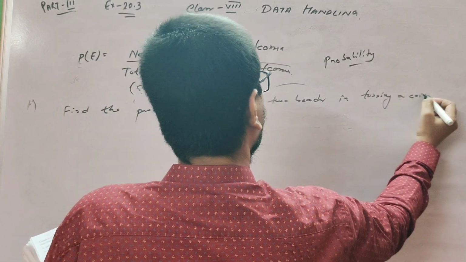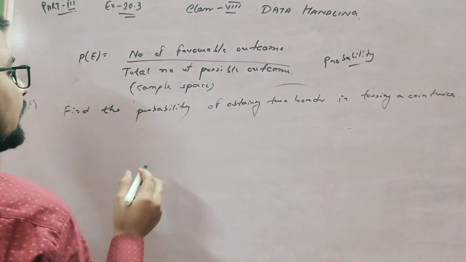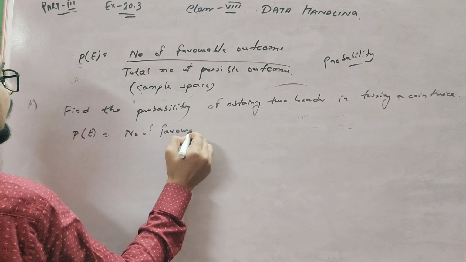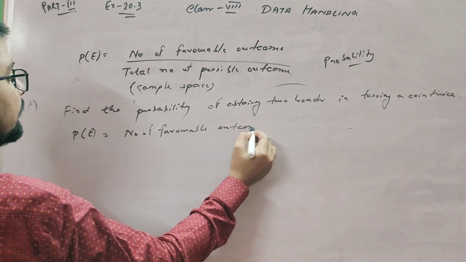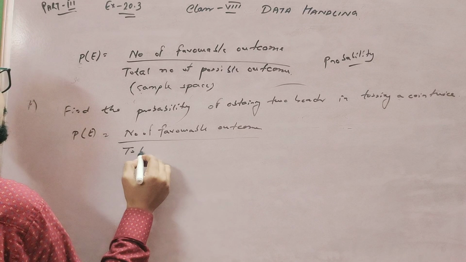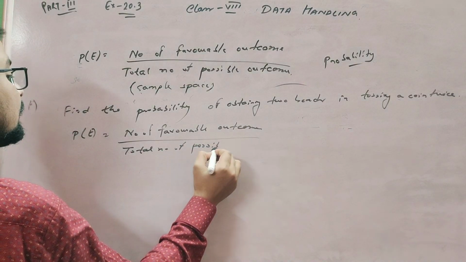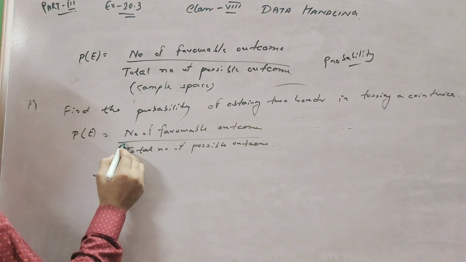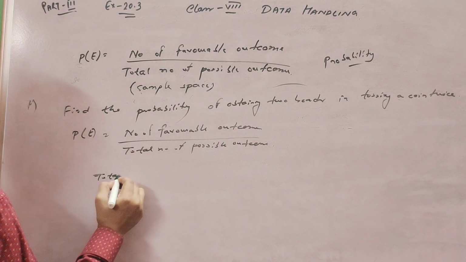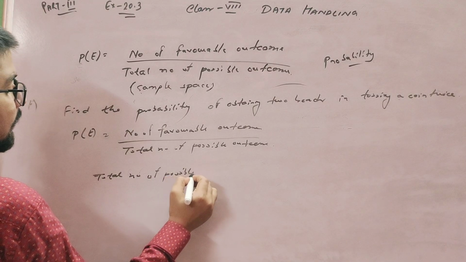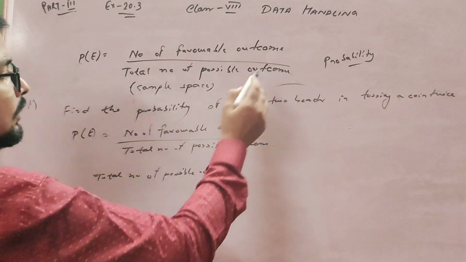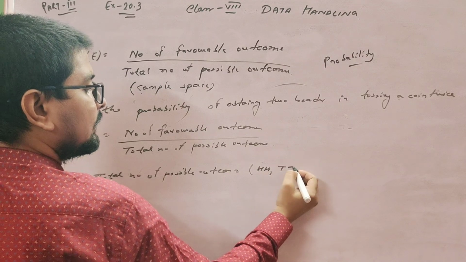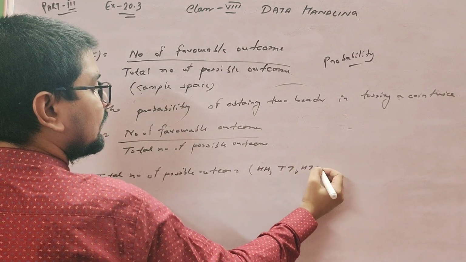Okay, so the formula: number of favorable outcomes by total number of possible outcomes. The total number of possible outcomes when tossing 2 coins is head head, tail tail, head tail, and tail head.